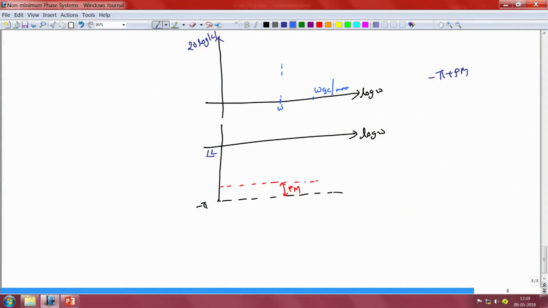So the question that we are trying to answer in this case is, what is the best possible loop gain that we can achieve at some frequency omega that is less than omega Gc max. Now in order to get the highest possible loop gain at this particular frequency, we need to note that our magnitude characteristic should have as large a slope as possible in magnitude between the frequencies omega Gc max and omega.